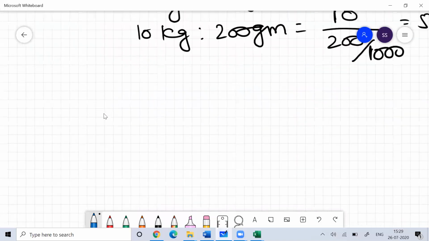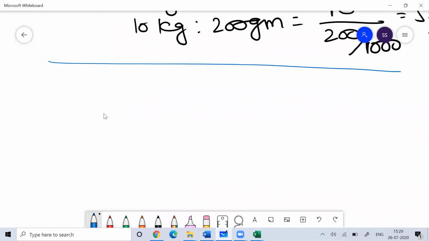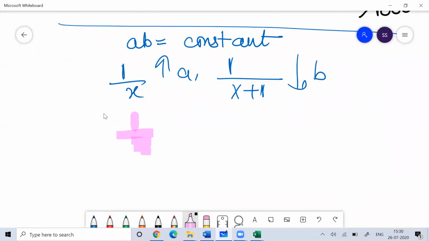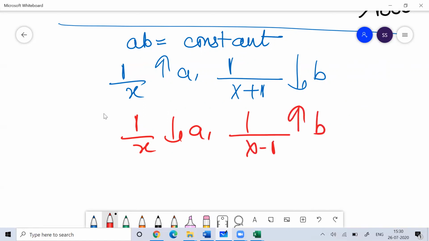You can remember this concept that in mathematics, if the product of two variables is constant, then 1 by x increase in one variable will bring 1 by x plus 1 decrease in the other variable, or 1 by x decrease in one variable will bring 1 by x minus 1 increase in the other variable. So this works whenever the product of two variables is constant.